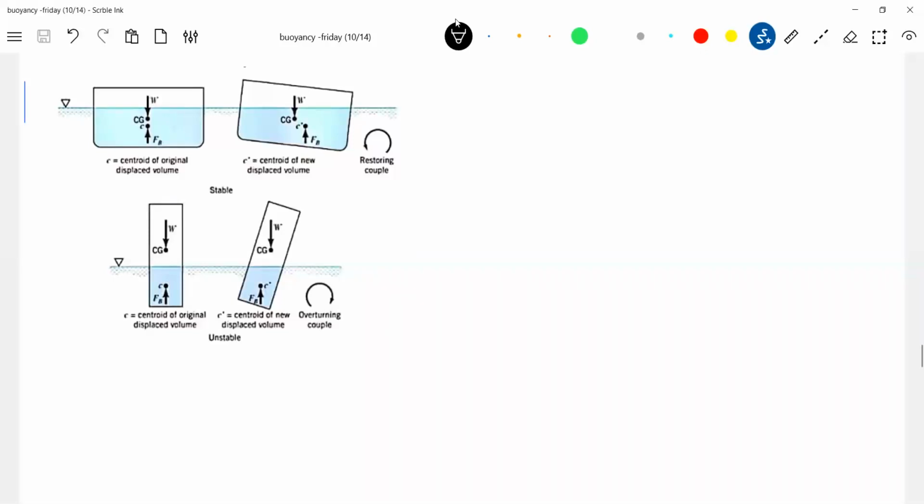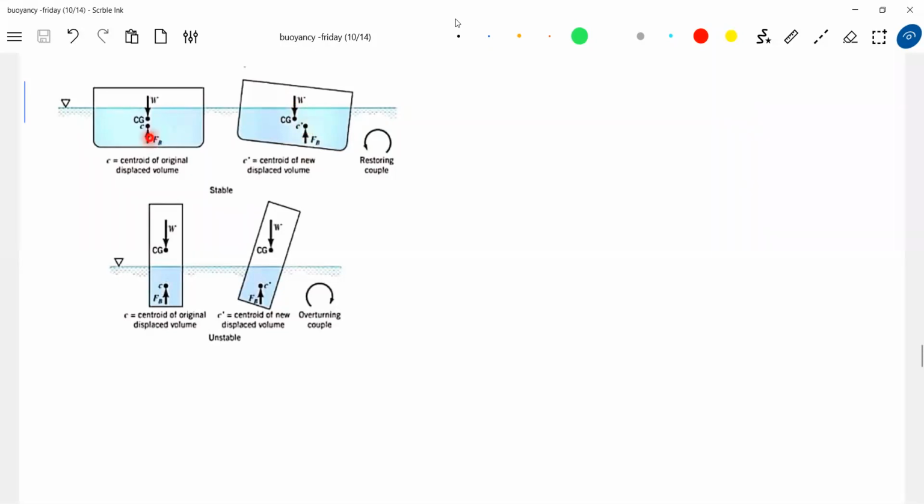What do you mean by stable? Again, the same thing. If you look here, the weight is acting somewhere here. The center of buoyancy is somewhere here. So when I slightly tilt it like this, the restoring torque will be set up in this direction. The restoring torque is set up. You can see this one.